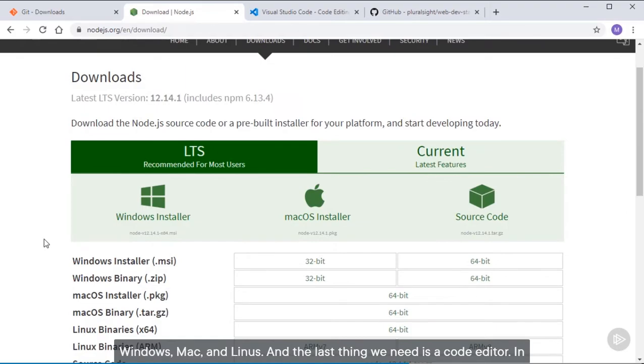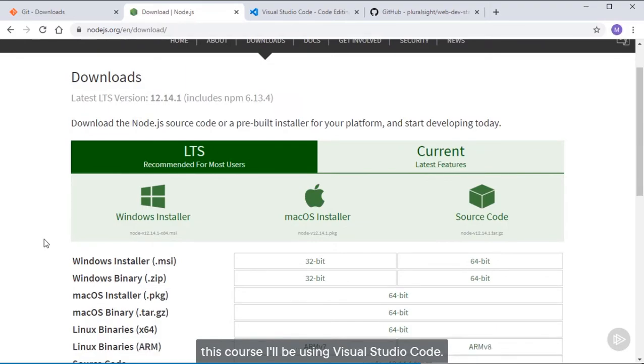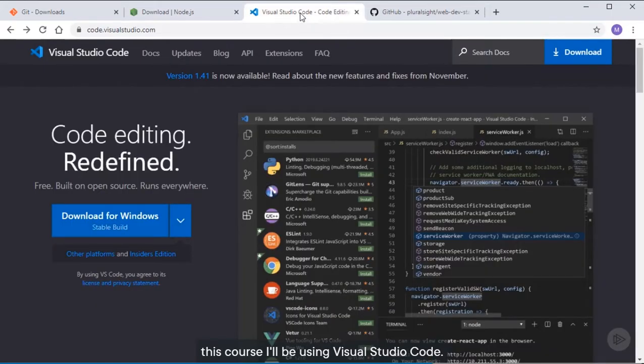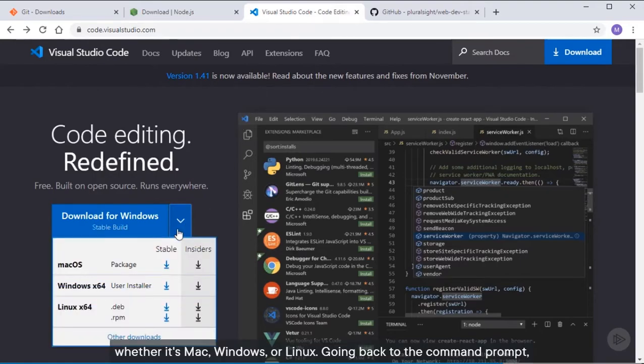And the last thing we need is a code editor. In this course, I'll be using Visual Studio Code. You can download that at code.visualstudio.com. And this editor and the other tools are all free. You can just download the version for your operating system, whether it's Mac, Windows, or Linux.